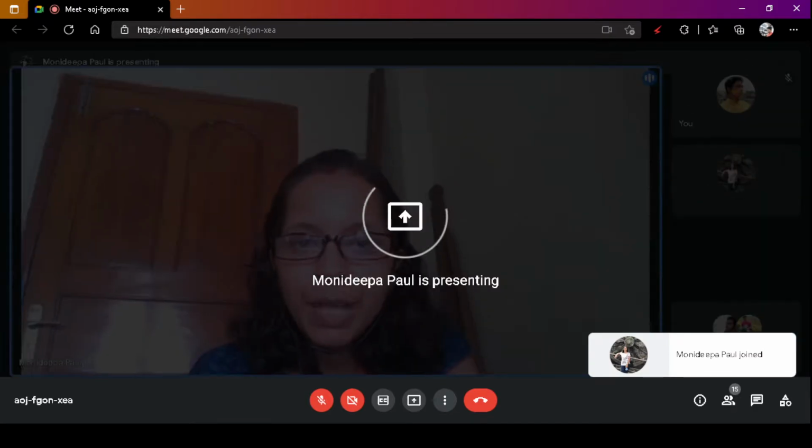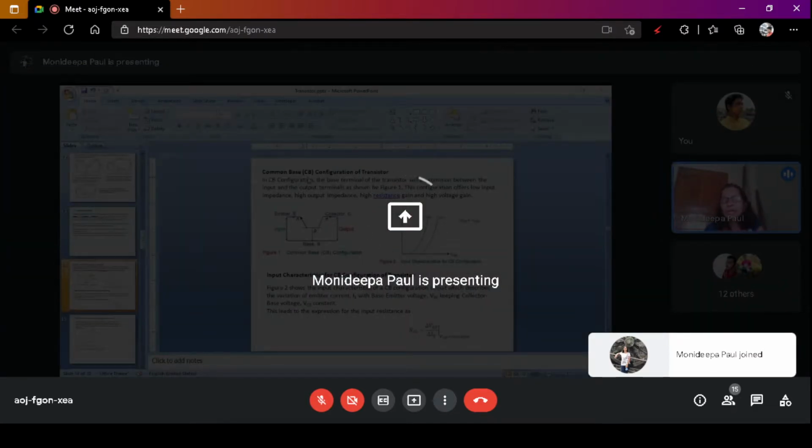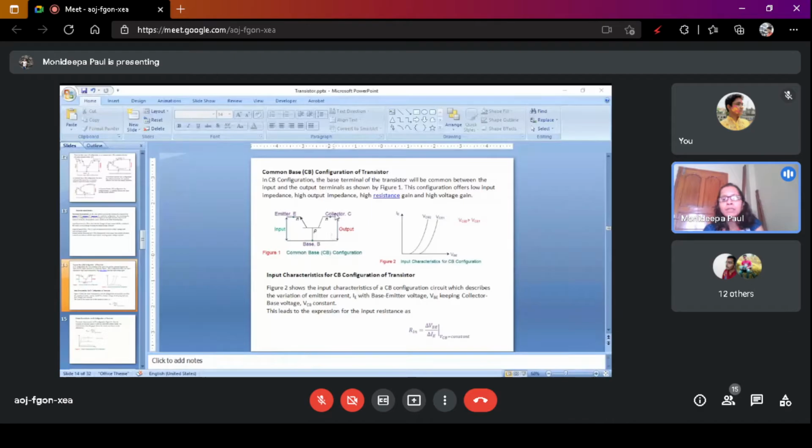So here you see this is the common base configuration, and this is the circuit diagram of common base configuration. This is the input characteristics. We consider the collector base voltage constant, and at a particular collector base voltage we draw the variation of emitter current with respect to VBE, the base emitter voltage.